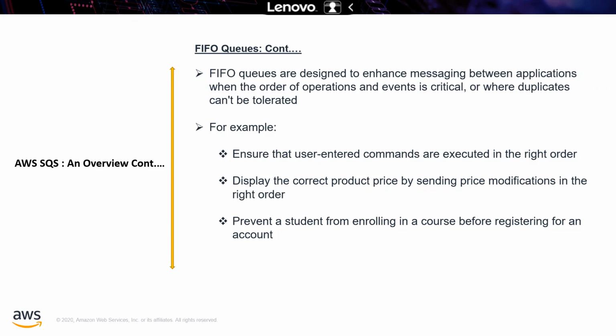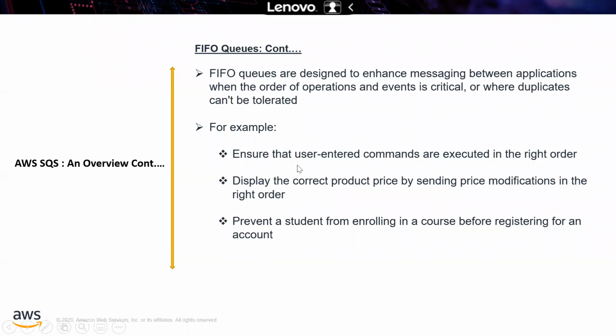Okay, in that case, what will happen? Whosoever's credit card fails, he will be out of that queue. And again, if he wants to be in the queue, he has to repeat the activity he did earlier. So such scenarios you have to go for a first in first out queue.